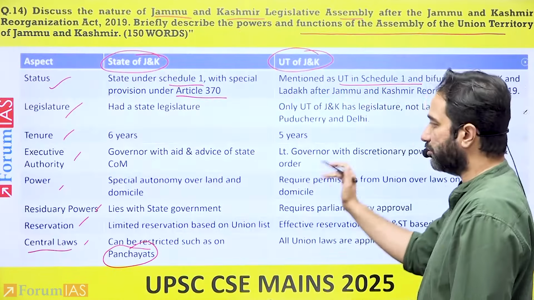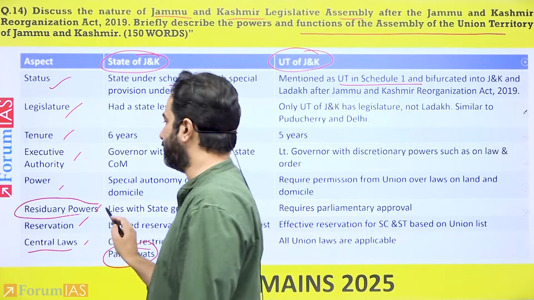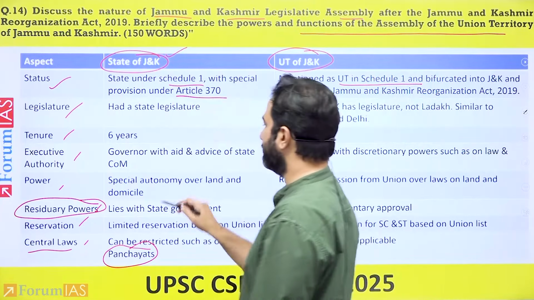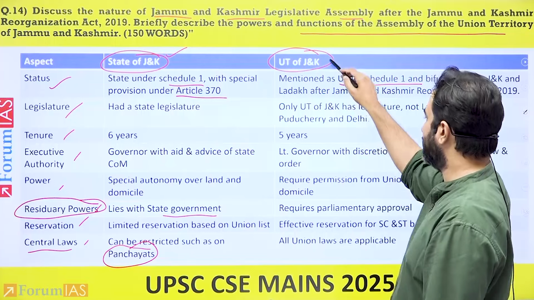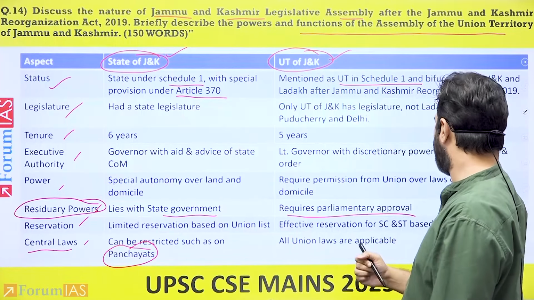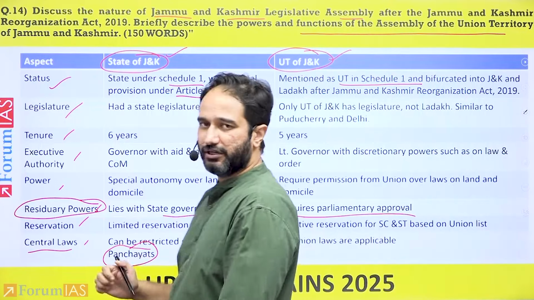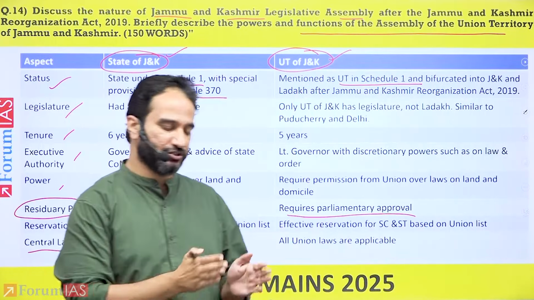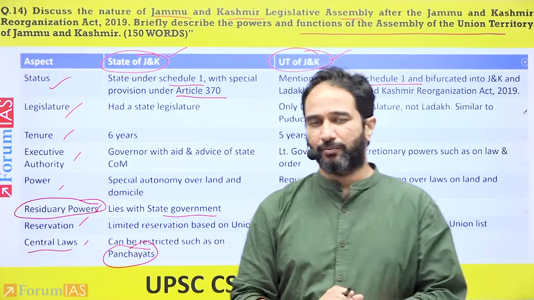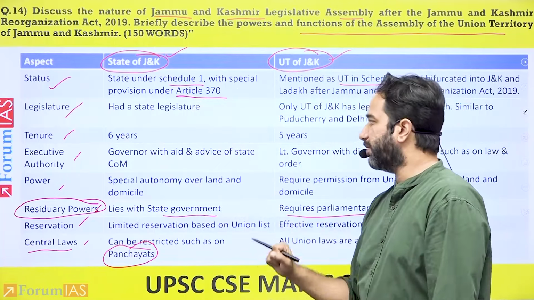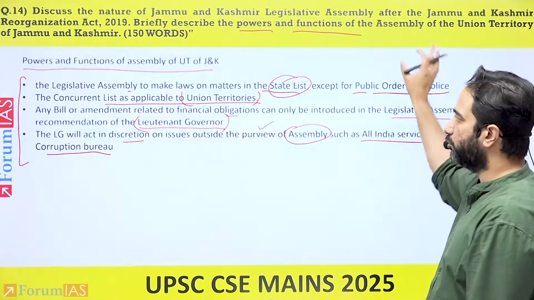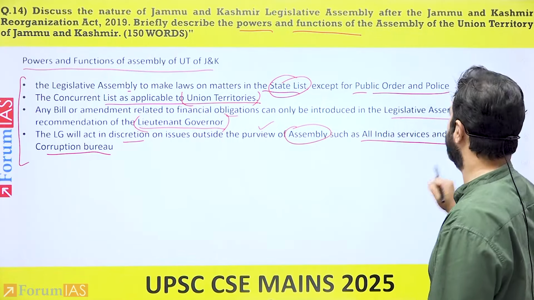The other aspect you can also end up writing is the residuary powers, that in the state of Jammu Kashmir, it lied with the state government, but in the Union Territory, it requires parliamentary approval. Right? So these become the various powers and functions of the Union Territory, but because you've highlighted residuary powers over here, there's no need to repeat it in this context.